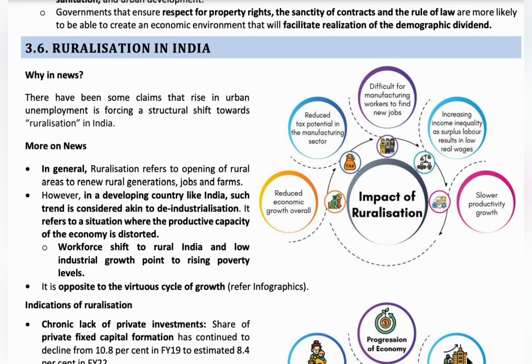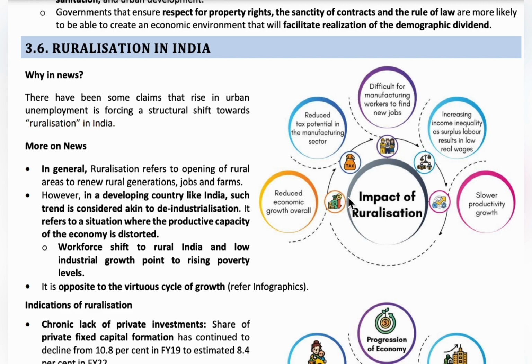The topic is ruralization in India. When urbanization takes place, it indicates that the country is getting industrialized. It is generating more income and indicates that the productive capacity of the country is increasing.